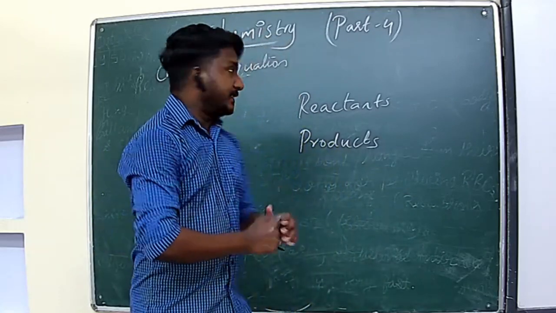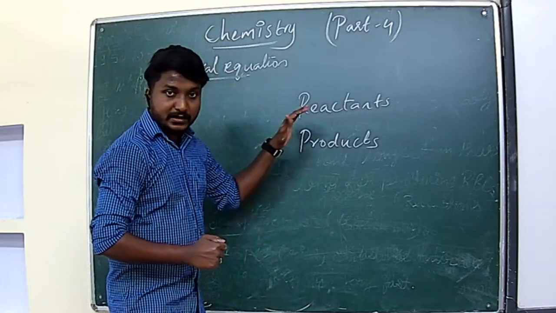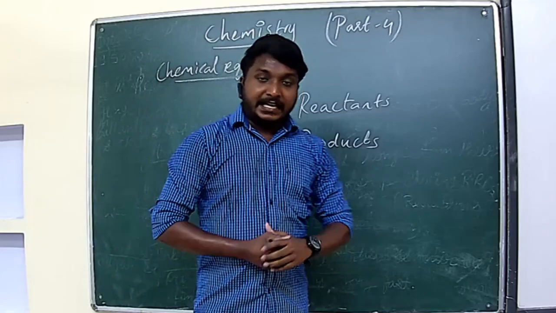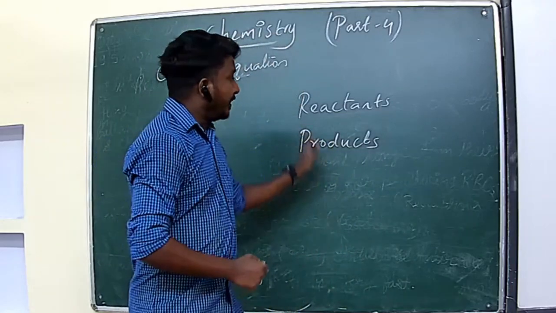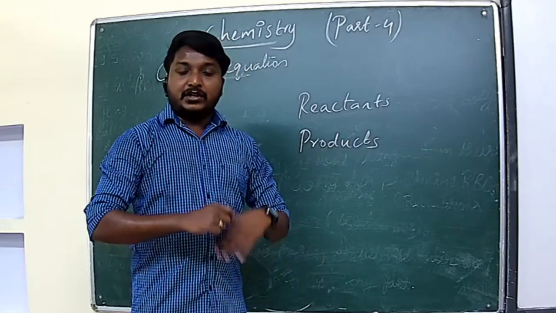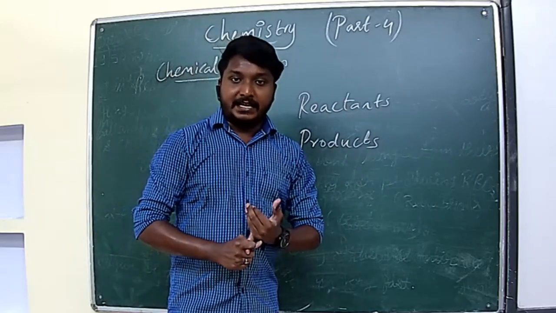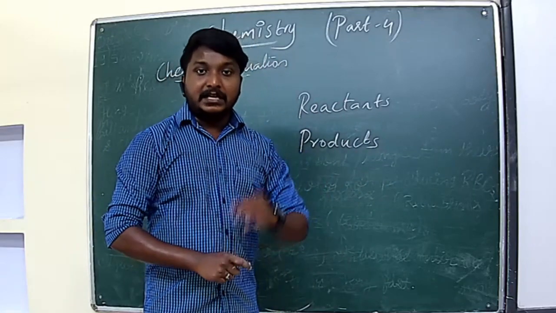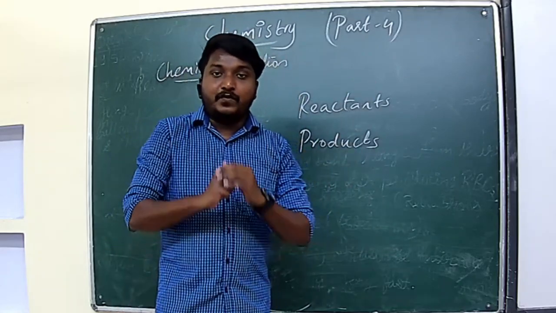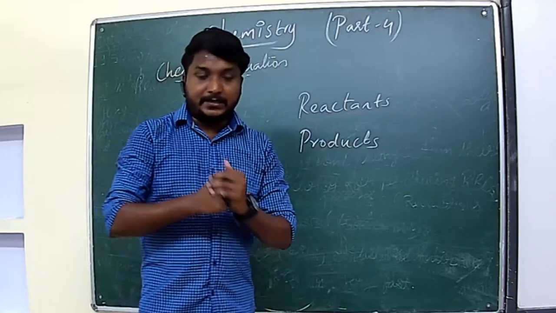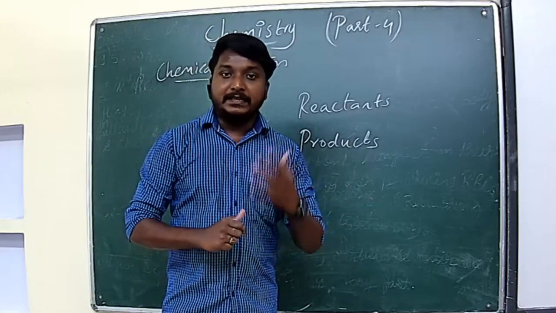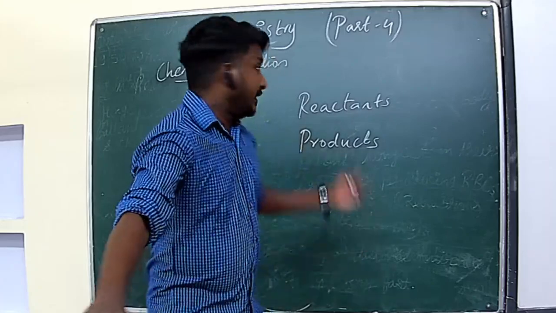So now you know what you mean by chemical reaction. Now we can discuss what you mean by chemical equation. That is our main topic, chemical equation. Chemical equation is the representation for chemical change or chemical reaction. We can represent chemical reaction or chemical change of the substances by chemical equation. That is a shorthand form of representation in the form of formula and symbols. That is known as chemical equation.